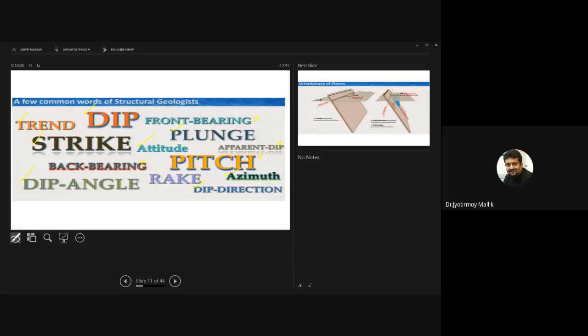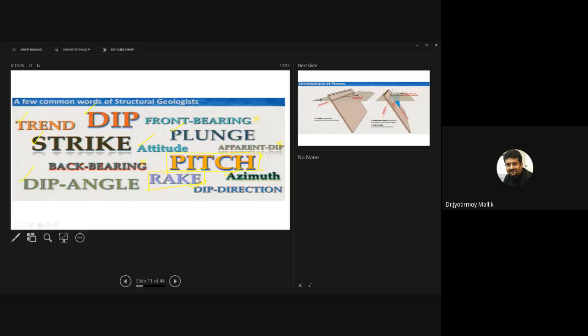Okay, front bearing and back bearing, and apparent dip, we will talk about them in the lab class. But let us see the other important parameter which we call pitch. We will see pitch and rake. They are actually the same thing.